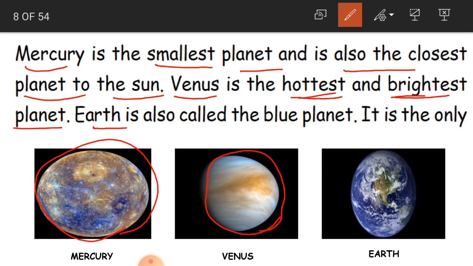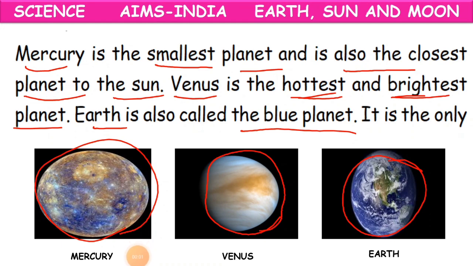Earth is also called the blue planet. So why do we call Earth the blue planet, children? Because 75% of the Earth, that is 3/4 part of the Earth, is covered with water. Normally we color the water with blue color. When you do drawings also, we color the water with blue color.